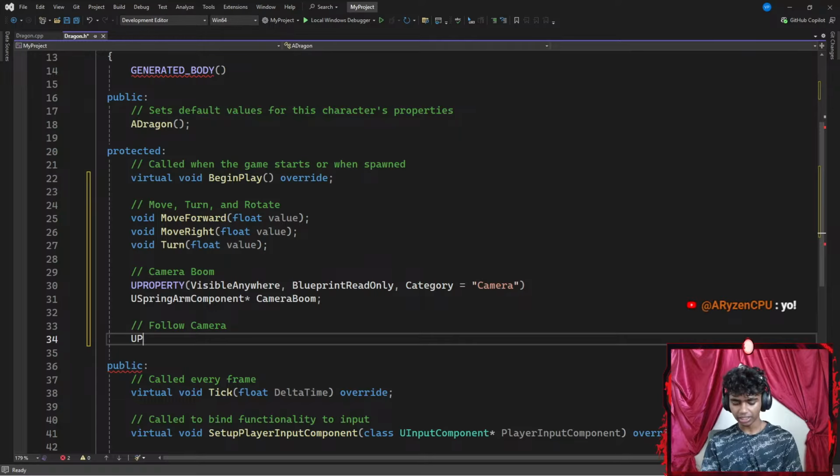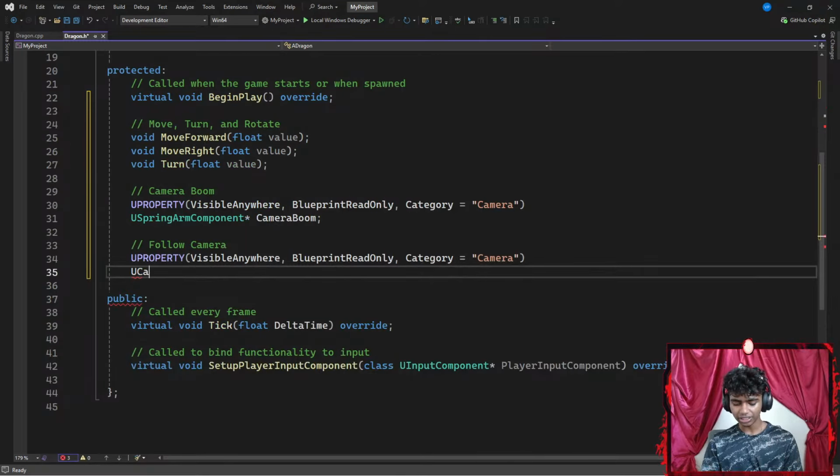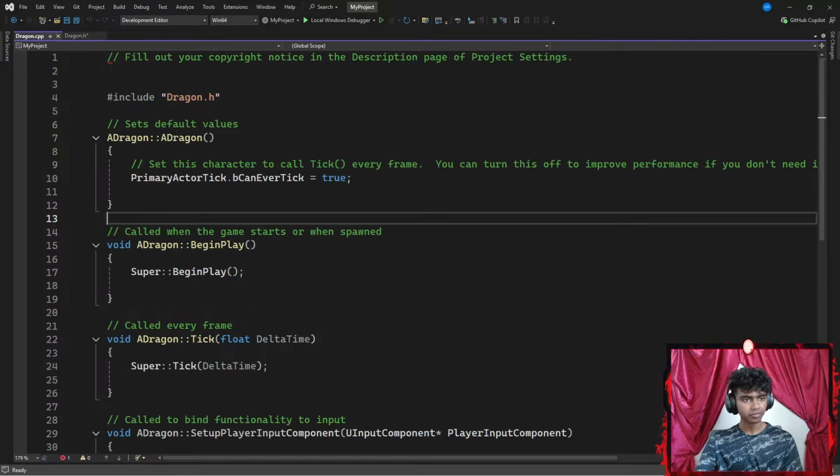Next, I'm going to add another UPROPERTY, which says VisibleAnywhere. This is going to be BlueprintReadOnly, and then my category is going to be equal to Camera, just the same as my camera boom. Now I'm going to add a UCameraComponent, which is going to be represented by a FollowCamera pointer, ending with a semicolon. Now, once I'm done with that, I'm going to move on to my C++ file.